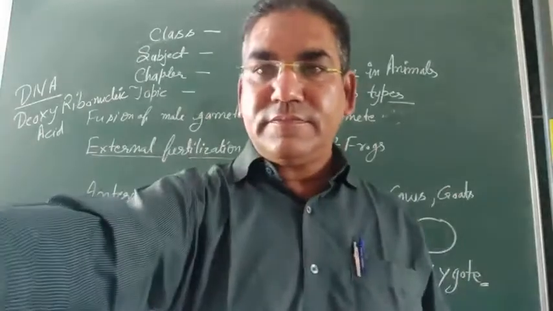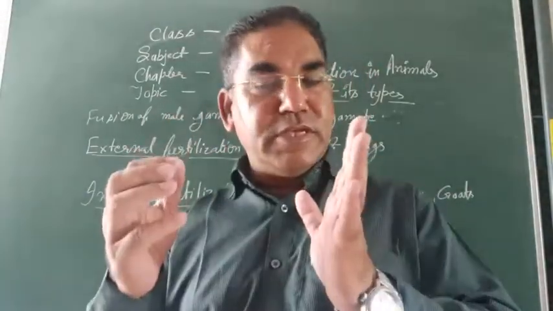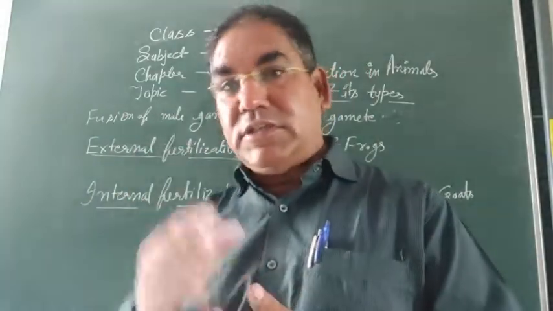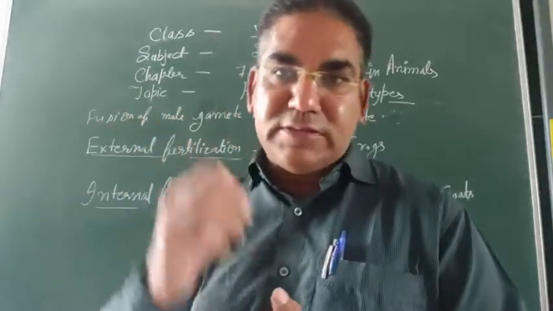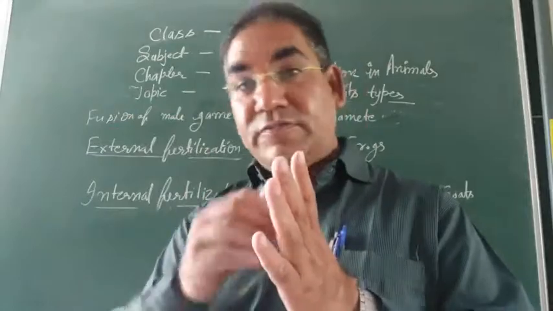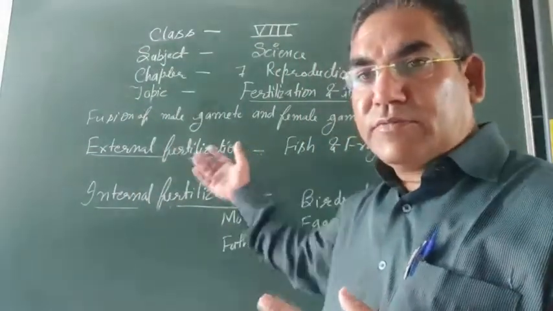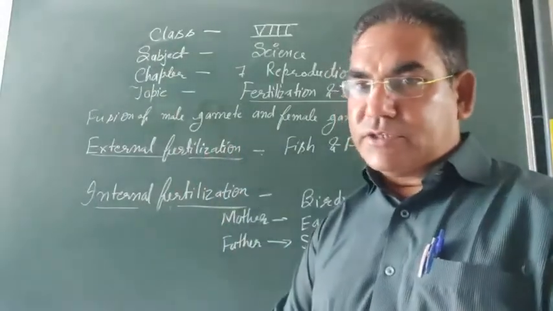Got it? Now look at fertilization on the basis of its site, where it happens. What is the site where fertilization takes place? On this basis, fertilization is of two types: external fertilization and internal fertilization.